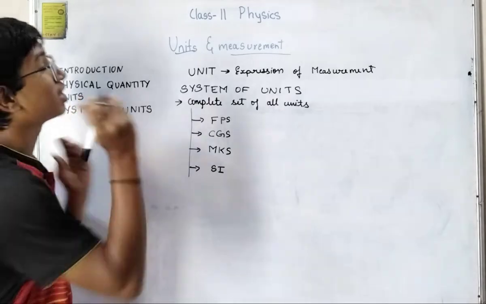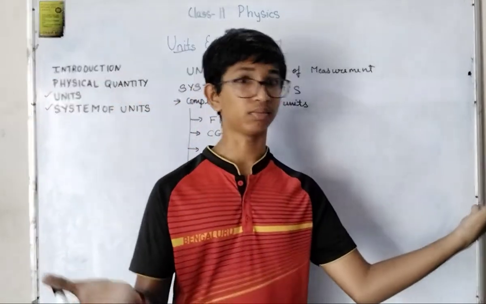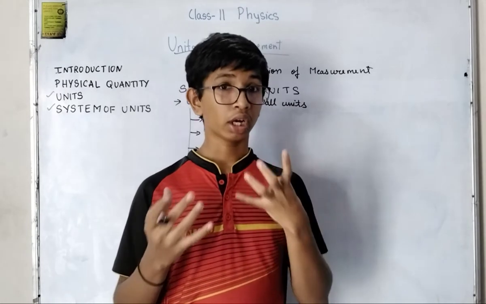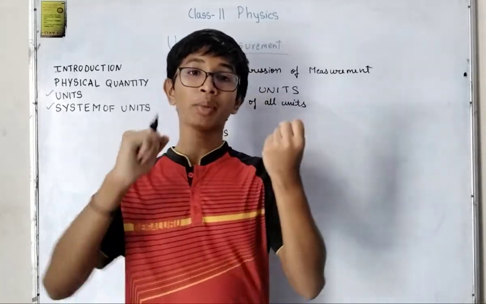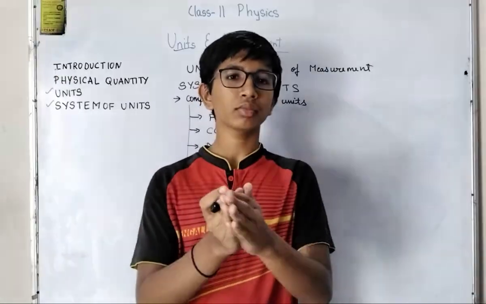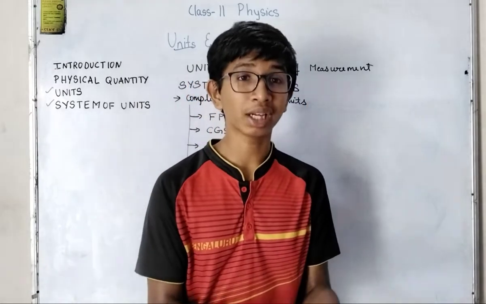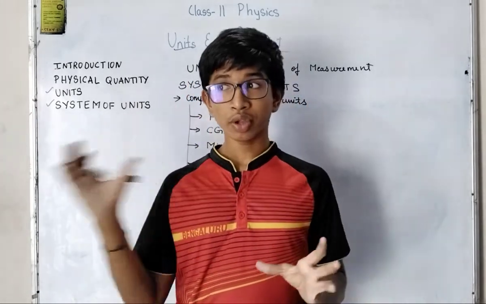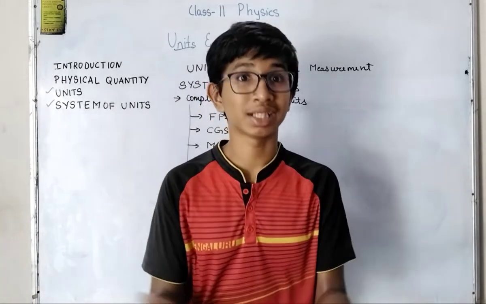So now what is system of units? System means a component should not be missing from a particular thing. For example, computer system, if CPU is missing, will the computer work? No, right? So if we keep a CPU, that becomes a complete system.